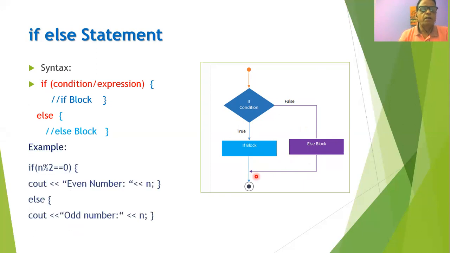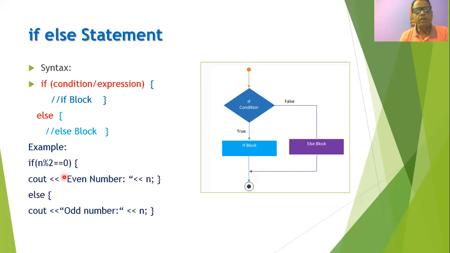Say, for example, if I write a code, if n modulo division 2 equal to 0, then we will print the message that this is an even number. Otherwise, we can print the message that this is an odd number. So the even message will be executed only when this condition returns a true value, and the odd number message will be executed only when the condition returns a false value.